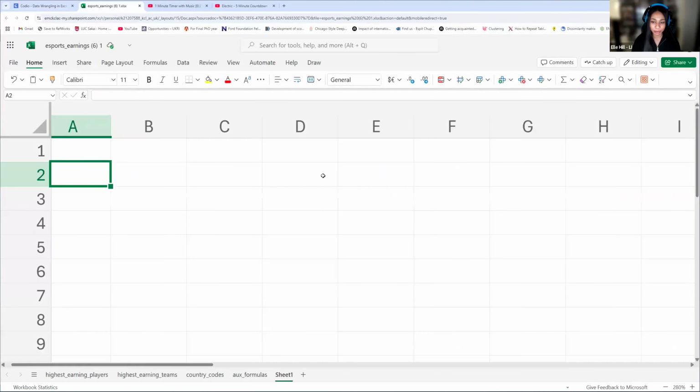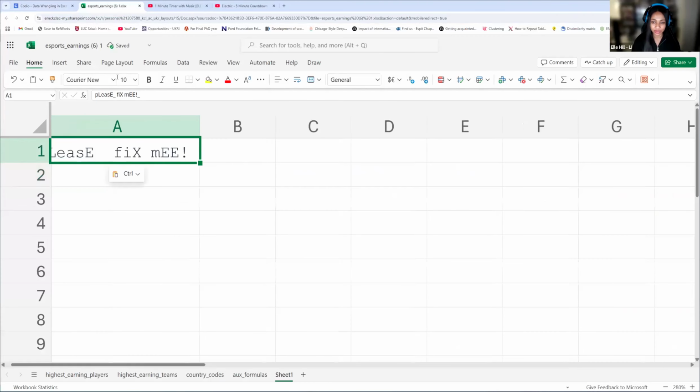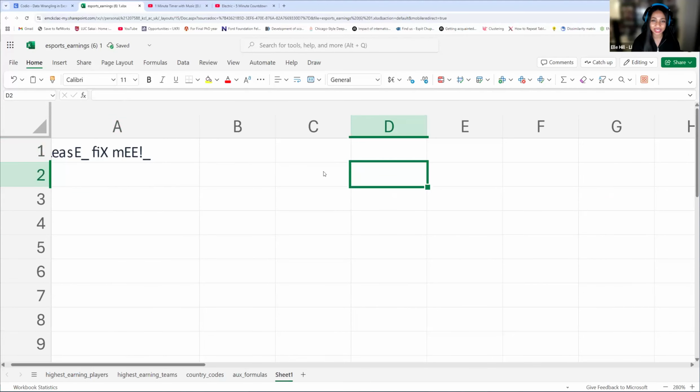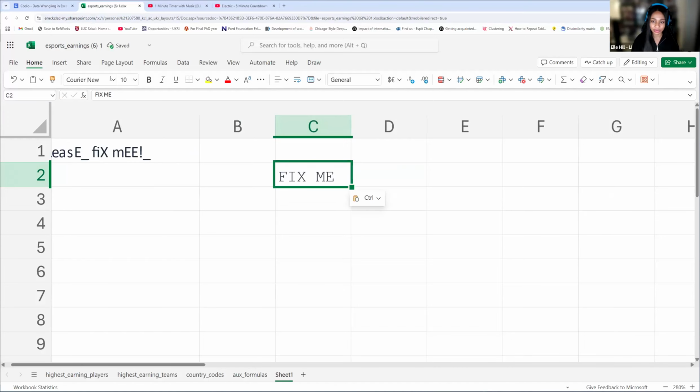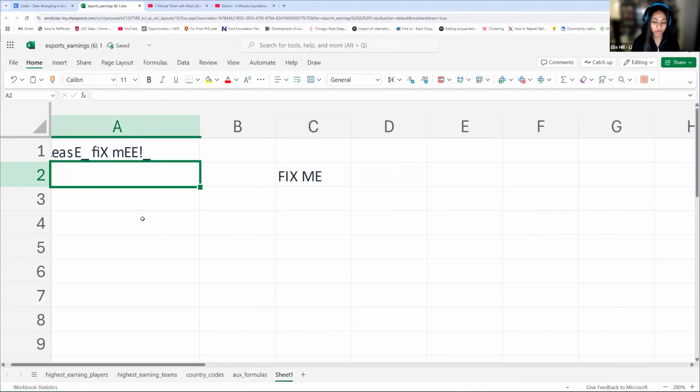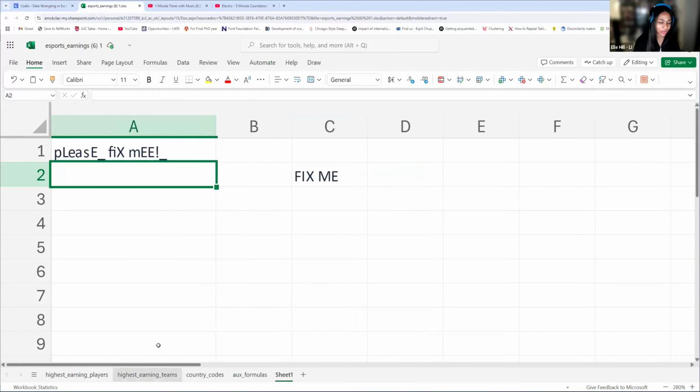So just so we remember, we want it to look like fix me. This is our goal. Okay, so we have to use a mix of formulas.